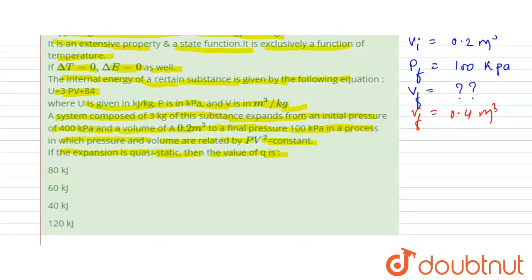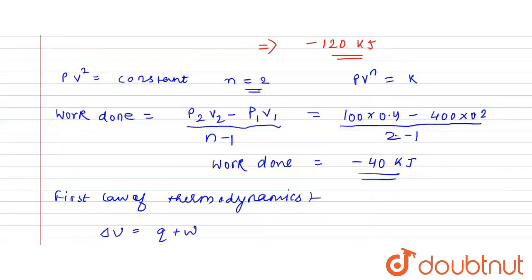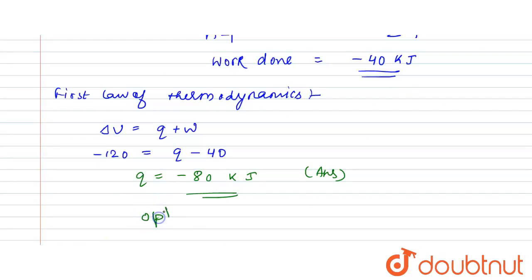So let's see what was given. If the expansion is quasi-static, then the value of Q is minus 80 kilojoule, which is our required answer. Option 1 is correct. I hope you have understood.